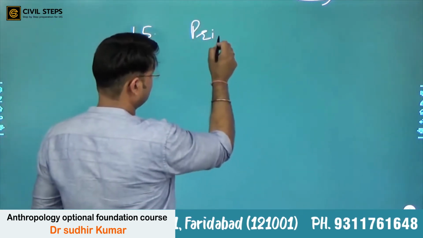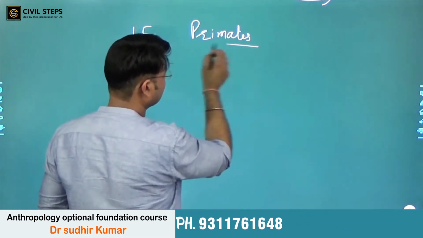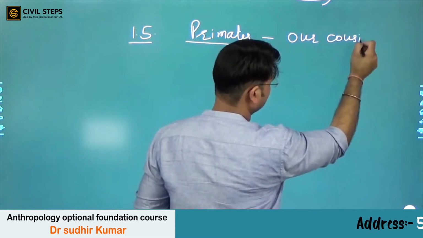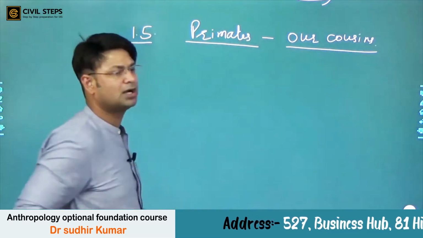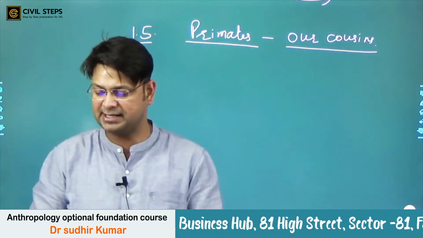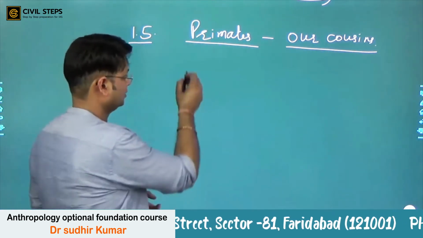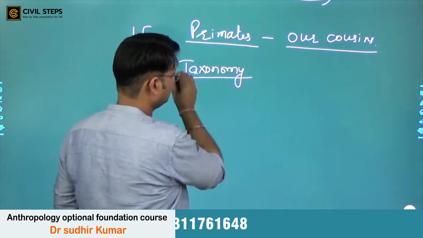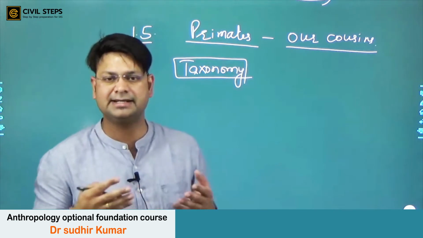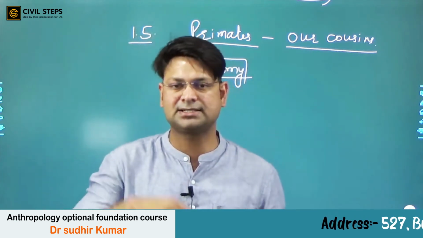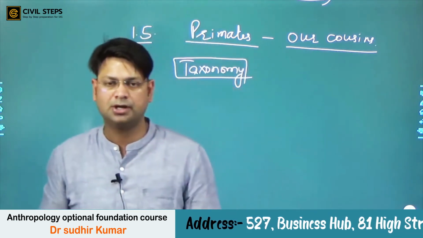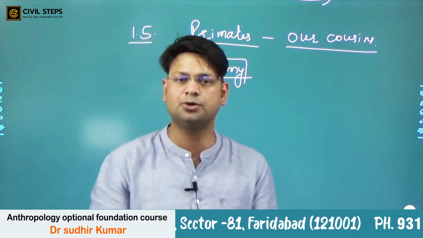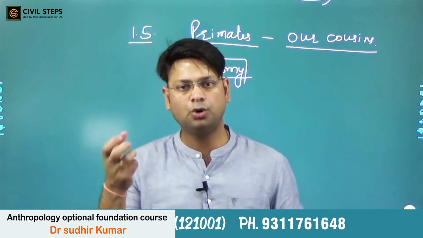right? Here we will try to understand primates, you can say our cousins, our genetic cousins, right? Here our purpose is to understand various primates, their taxonomy. Taxonomy means the classification of primates, right? That includes lower primates like lemurs, lorises, tarsiers, that includes monkeys, that includes apes, right? So all these we will try to understand.